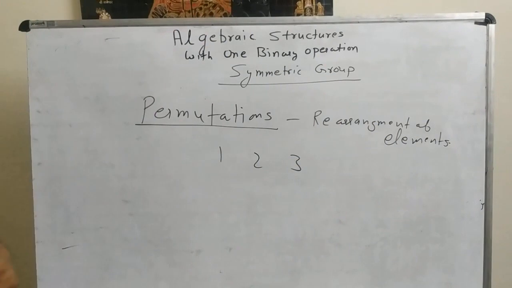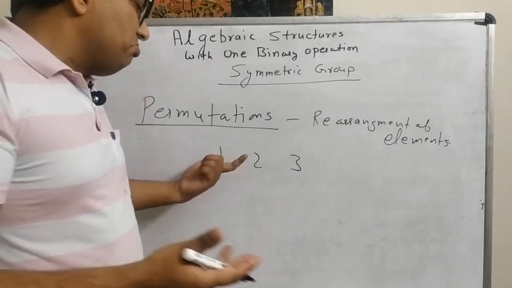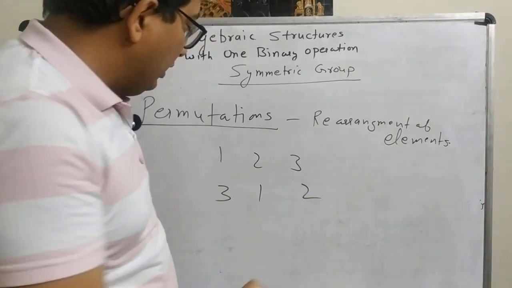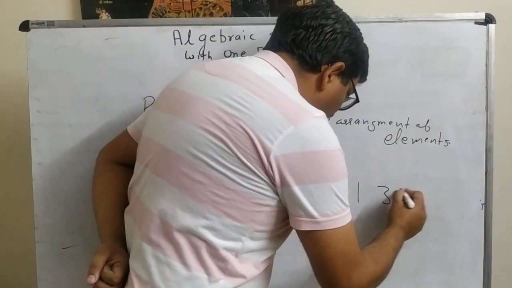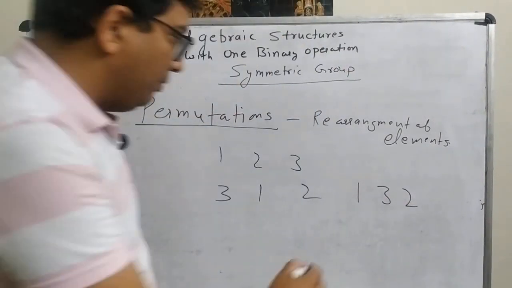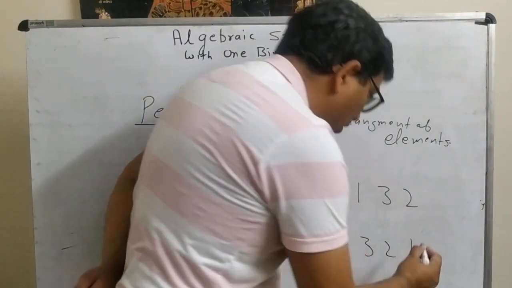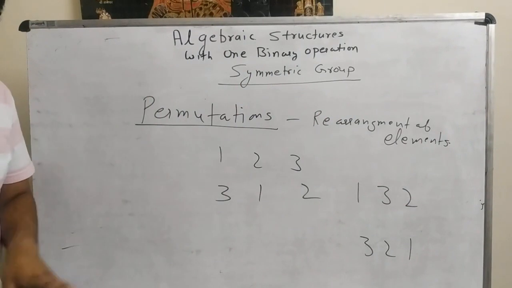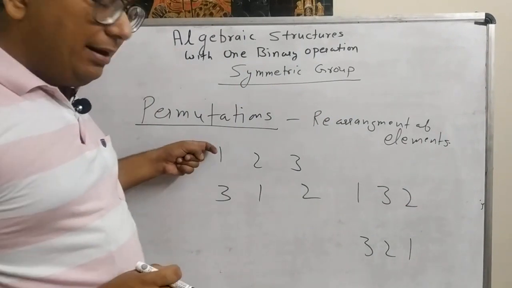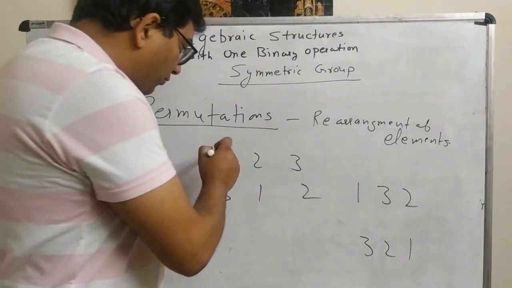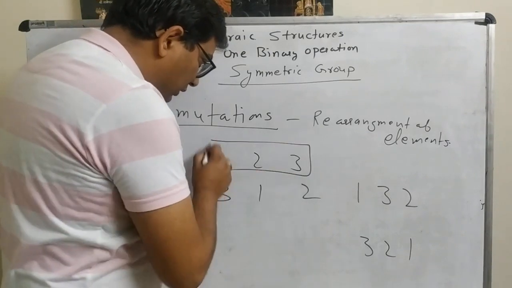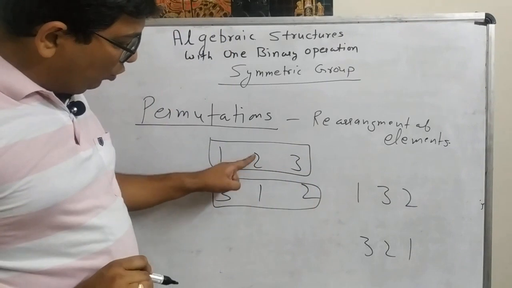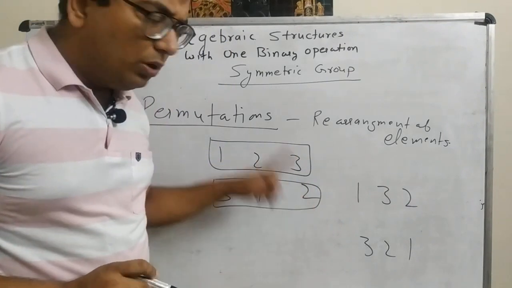So what are the different permutations of 1, 2, 3? It may be 3, 1, 2. It may be 1, 3, 2. It may be 3, 2, 1. So if we see carefully, what is a permutation? Permutation is basically a 1-1 onto function from this set to the rearrangement. So 1 is mapped to 3, 2 is mapped to 1, 3 is mapped to 2.